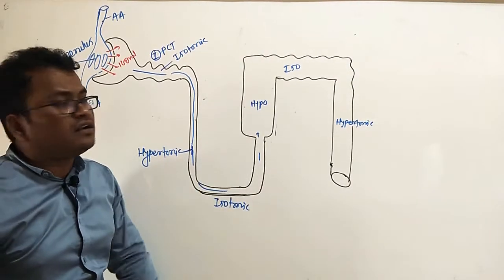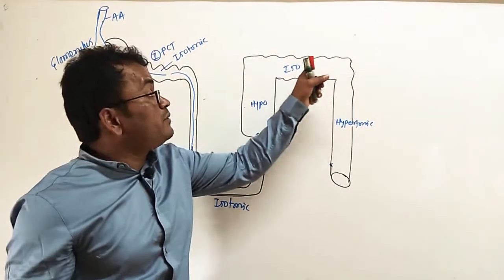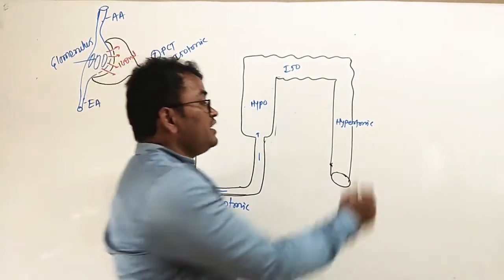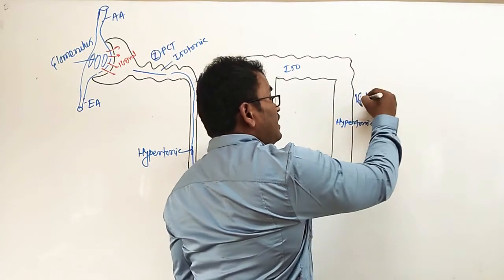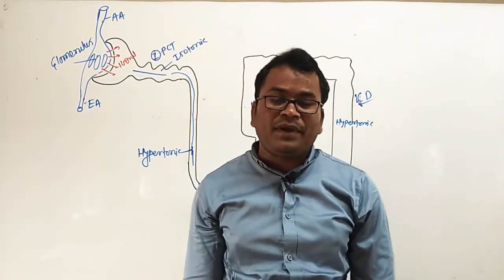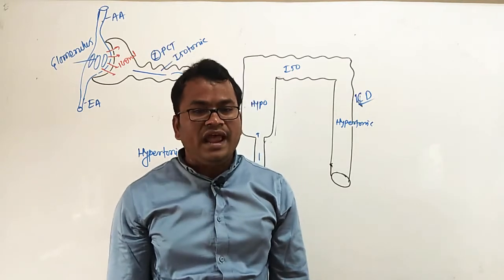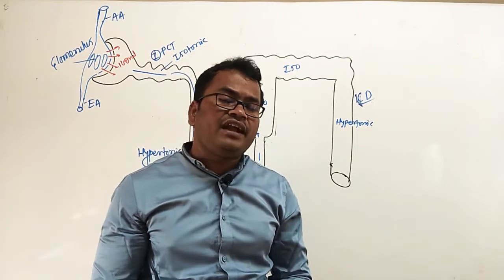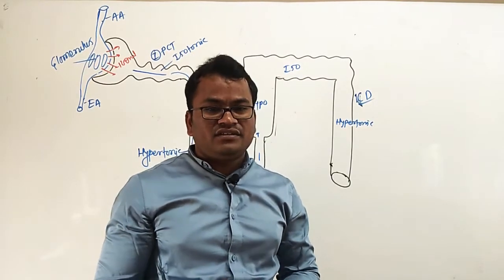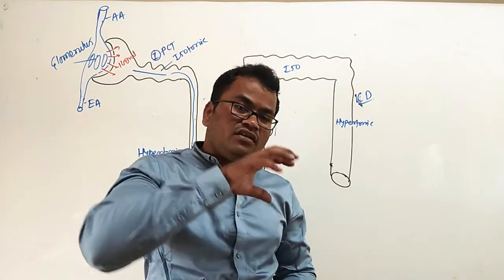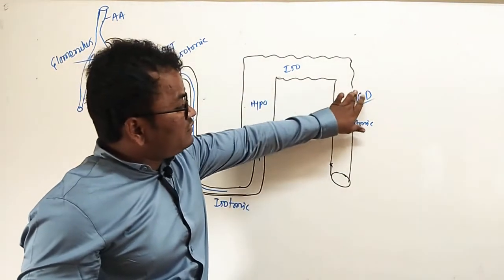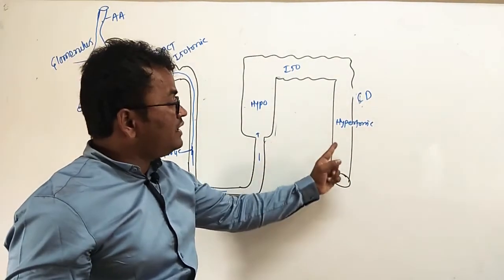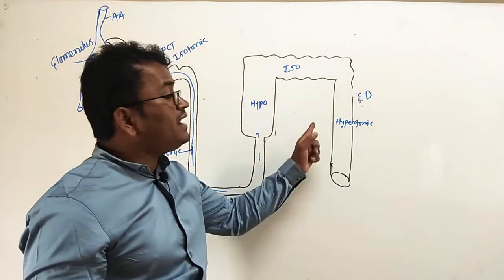The ascending limb is impermeable to water but permeable to salts. And in the collecting duct, the reabsorption of water is dependent on ADH and aldosterone. If ADH is secreted by the pituitary gland, then this ADH increases the reabsorption of water from the late DCT and collecting ducts.